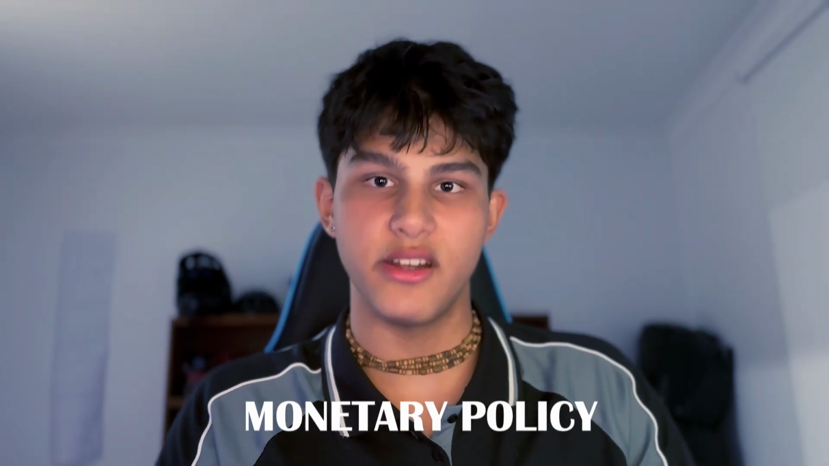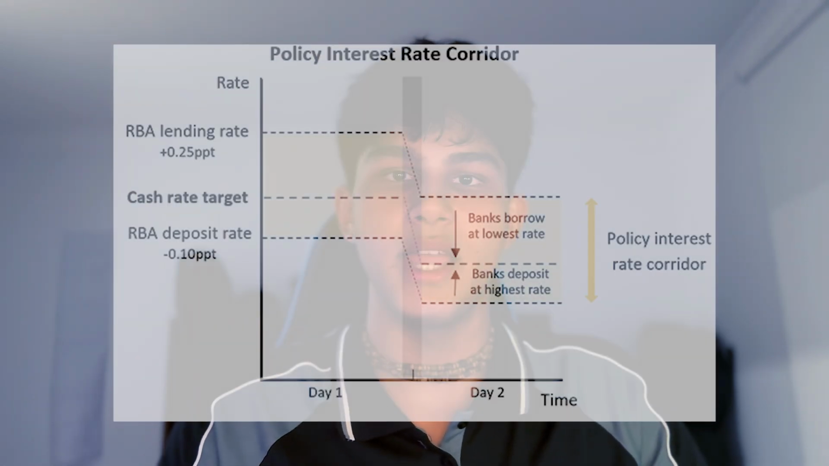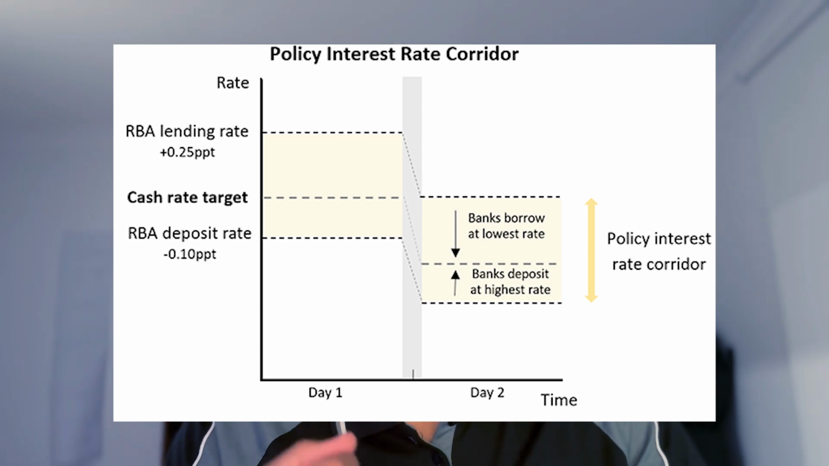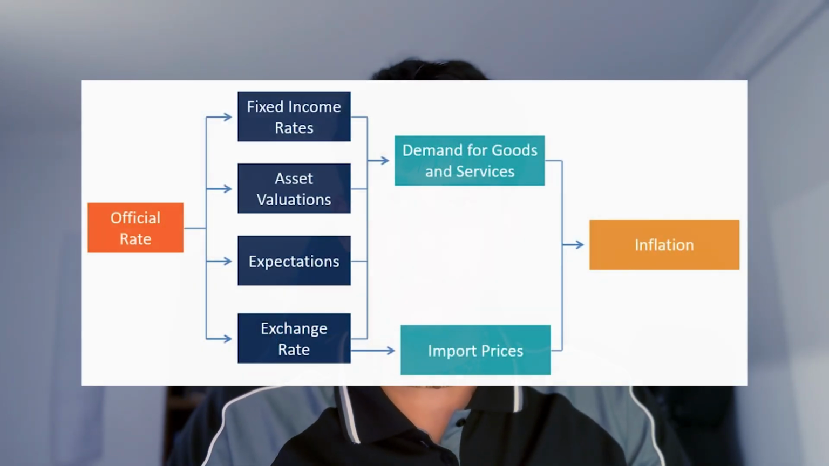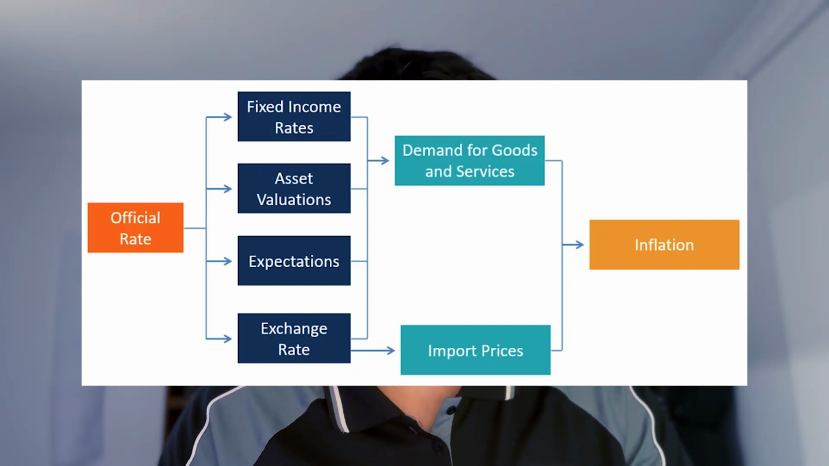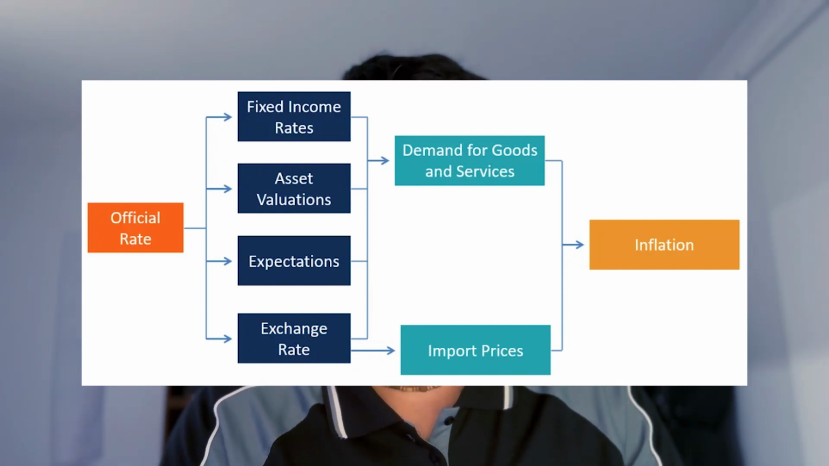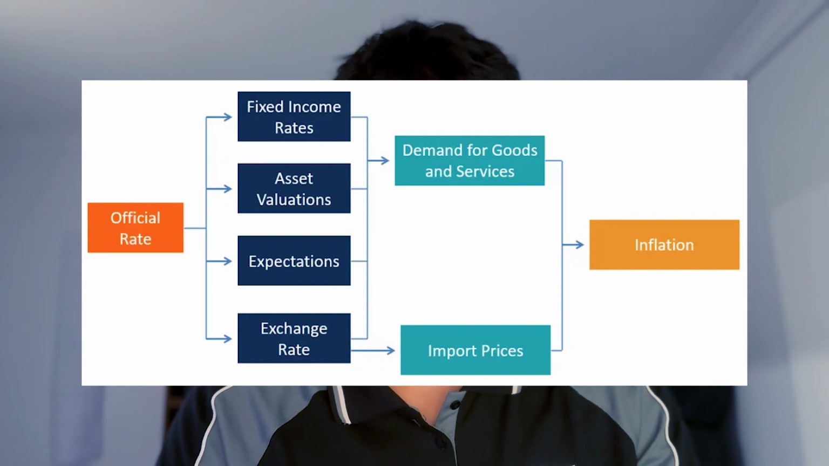Now, let's talk monetary policy. Monetary policy is the RBA's main lever to control inflation. First, the RBA adjusts the cash rate. This change influences other interest rates throughout the economy via what's called the transmission mechanism. Those shifts then affect borrowing, asset prices, exchange rates, and consumer expectations. Finally, changes in spending impact inflation.